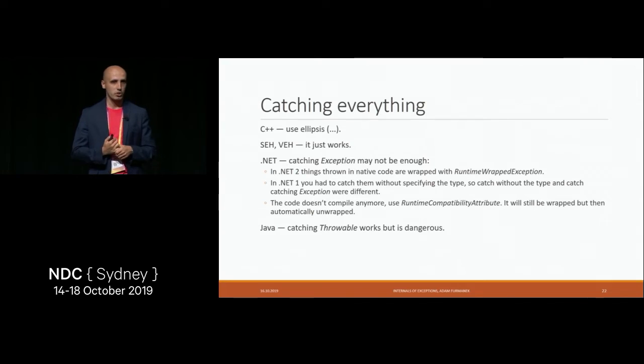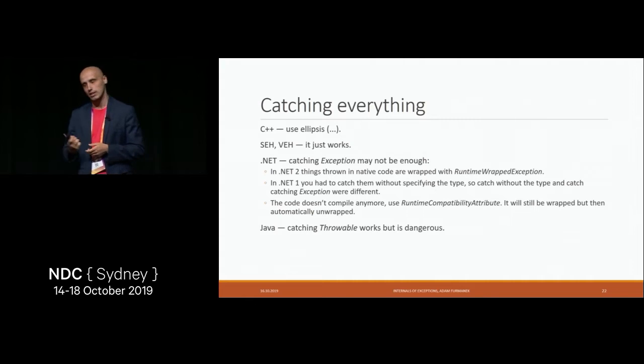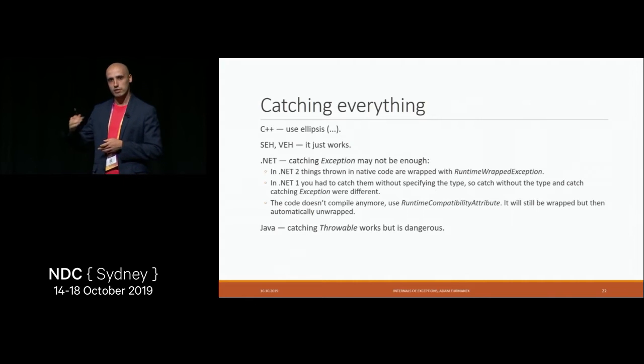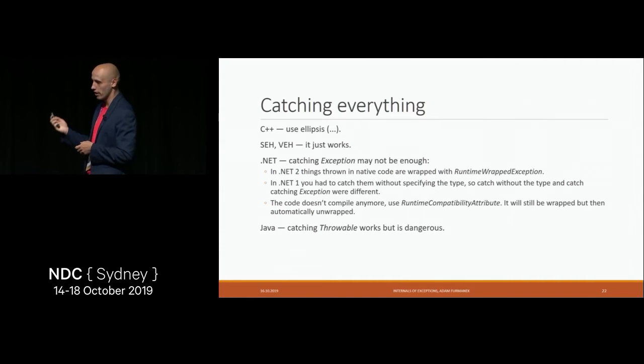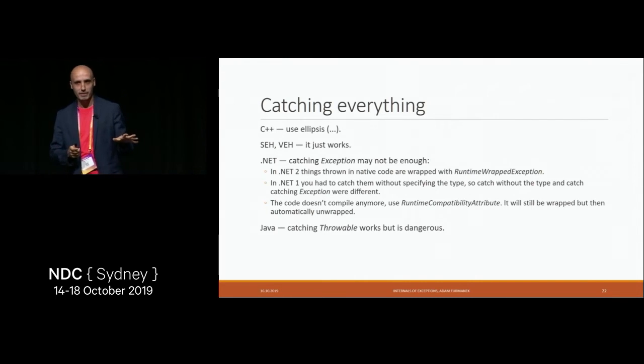Also, because developers were catching everything, .NET and Microsoft actually changed the internals and stopped or blocked the possibility to catch a lot of things in .NET. We'll see that later during this talk. But the reason why it was changed is because people were catching those exceptions, but not necessarily thinking how to handle them correctly. Okay, so we know how to catch and rethrow. We know how to catch everything. Now the opposite. Are there things which we cannot catch?